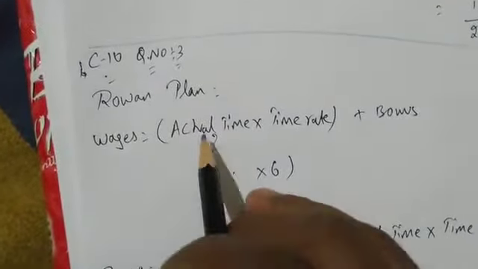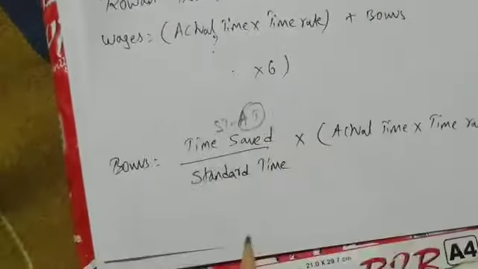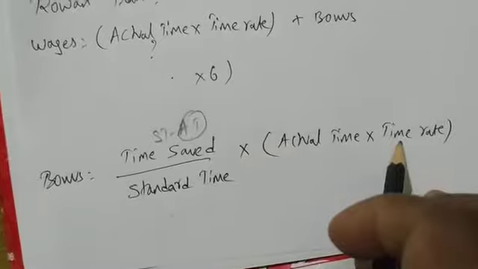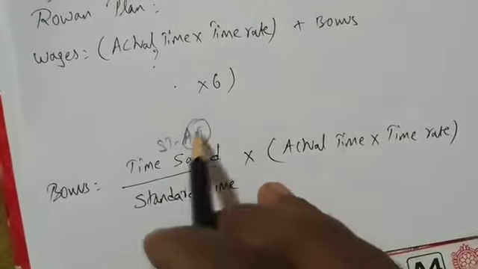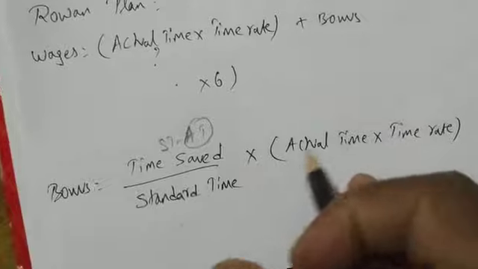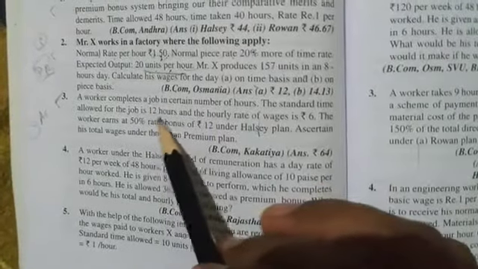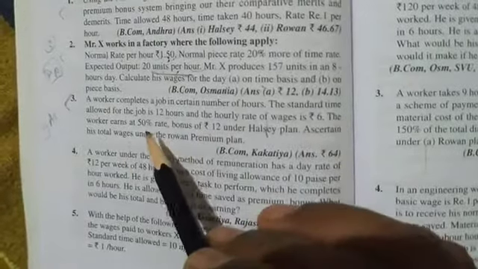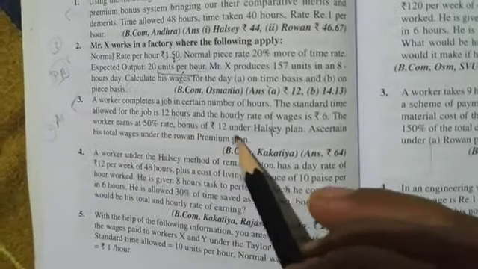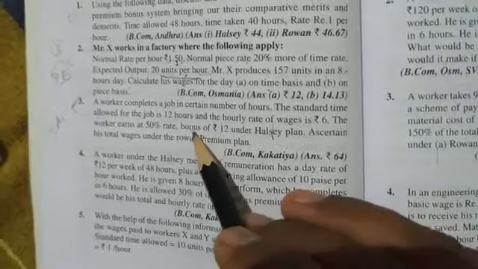He asked you to find out wages based on Rowan plan. For Rowan plan we have written the formula: actual time into time rate plus bonus. Bonus is time saved divided by standard time into actual time into time rate, and time saved is standard time minus actual time. We don't know actual time, so we cannot solve. So how to find out actual time? Here he has given a hint. He says 12 hours is standard time, 6 is the time rate, and the worker earns at a 50% rate, a bonus of 12 under Halsey plan. Bonus he has given, so we will first write the Halsey plan formula.